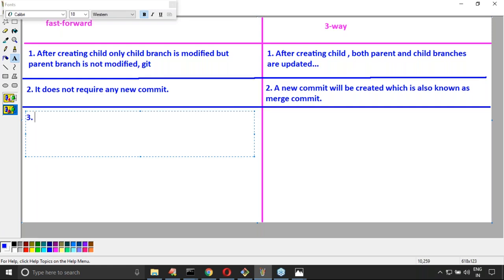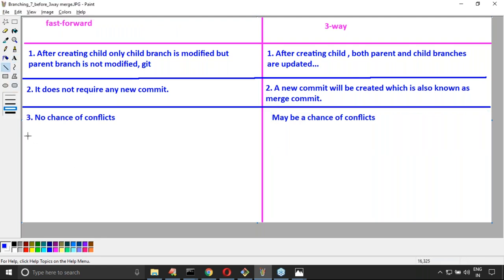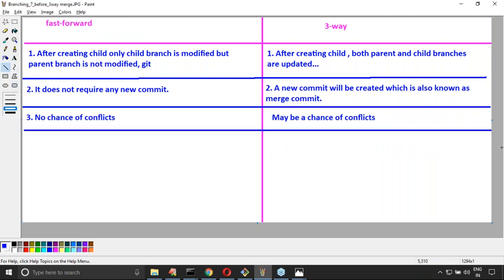Is there any chance of conflict in the case of fast forward? No chance of conflicts. I even showed this also. There is no chance of conflicts there, but here maybe there is a chance of conflicts, right? Next, one more point we will discuss about this one, sir.